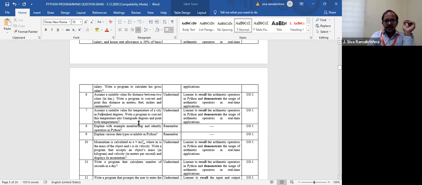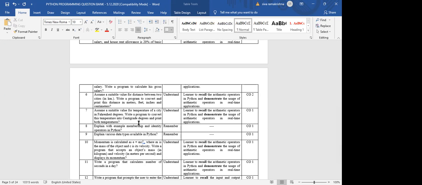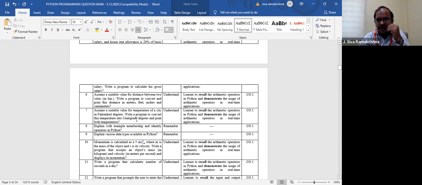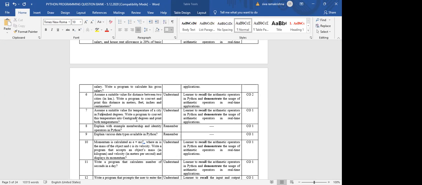You just tell me what is the relation between centigrade and Fahrenheit temperature. 1 centigrade equals to, I am not clear. 1 centigrade equals to Fahrenheit minus 32 into 5 by 9.